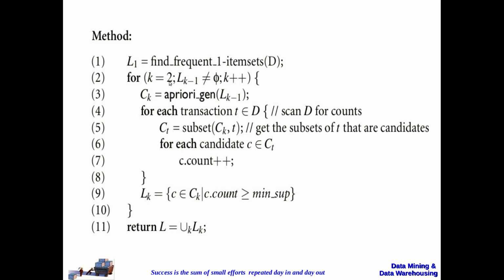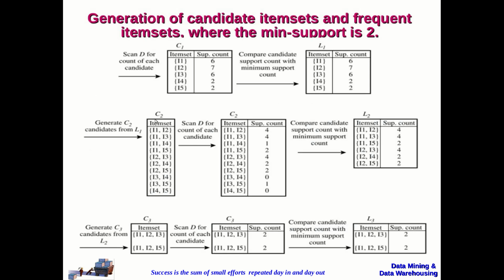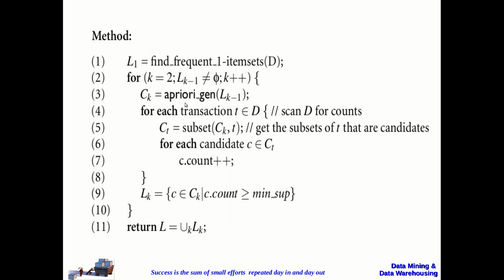We start with the k value as 2. That means we are going to generate 2-item set candidates as well as the frequent item sets. So first we have to generate the candidate set. C2 will be generated from L1, right? That is what our example shows here. C2 will be generated from L1. So that is what it says: generate the candidate set Ck from Lk minus 1.